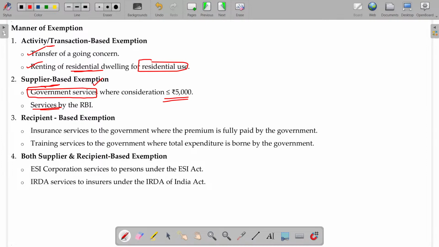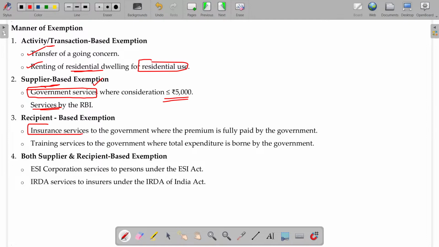What are the government services? Issuing the birth certificate, death certificate, testing and certifying you to qualify as a driver, driving license, any other legal requirement, registration of your company. These are the things that are given by the government. In some cases, it will be exemption. We will see that later on. Services rendered by RBI are also exempted. Recipient based.